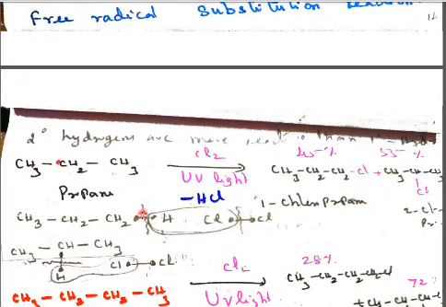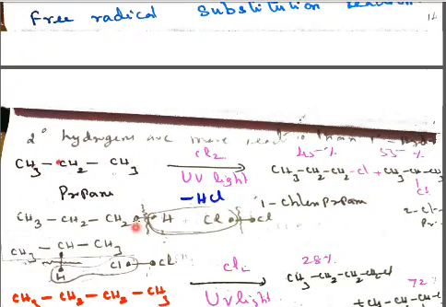And in this CH3, one of the hydrogens I wrote as a bonded hydrogen. This bond gets broken. This CH2 will take one electron, and this hydrogen will take one electron. This chlorine with one electron is bonded with this hydrogen, it forms HCl. So this Cl with one electron combines with this CH2. So we'll get CH3, CH2, CH2, Cl as one product, that is called 1-chloropropane, only 45%.